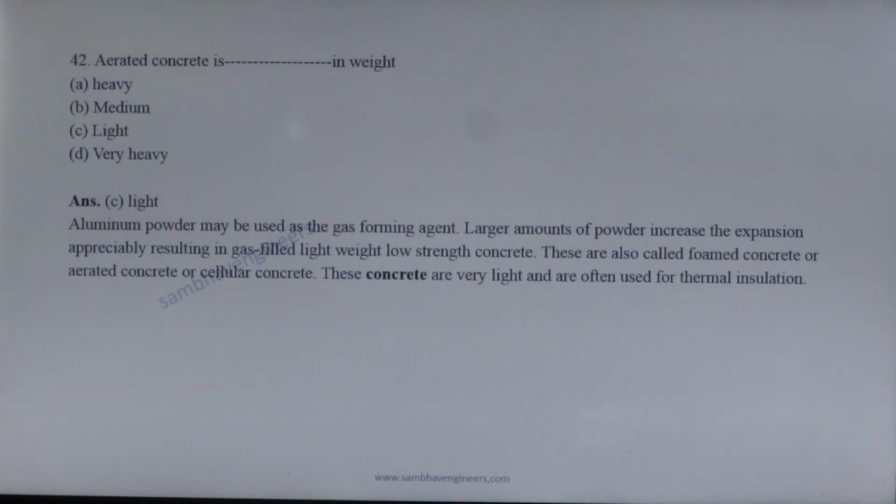These are also called foamed concrete, aerated concrete or cellular concrete. The concrete is very light and is often used in thermal insulation. Density of aerated concrete is 8 kilonewton per cubic meter.